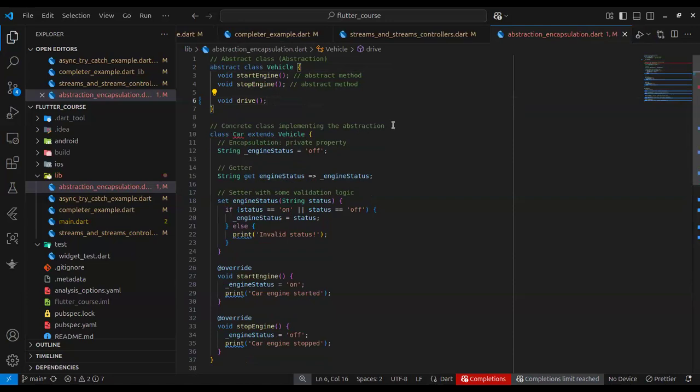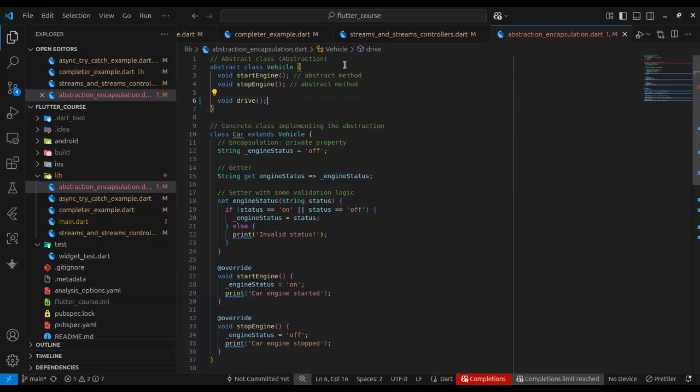Okay, so you can see we declared an abstract class Vehicle. Just work with me with this example, right? Sometimes this concept can be hard to wrap your head around. We declare an abstract class Vehicle, and we declare what a vehicle can do. So we are saying a vehicle, you can start the engine, you can stop the engine, and you can drive.